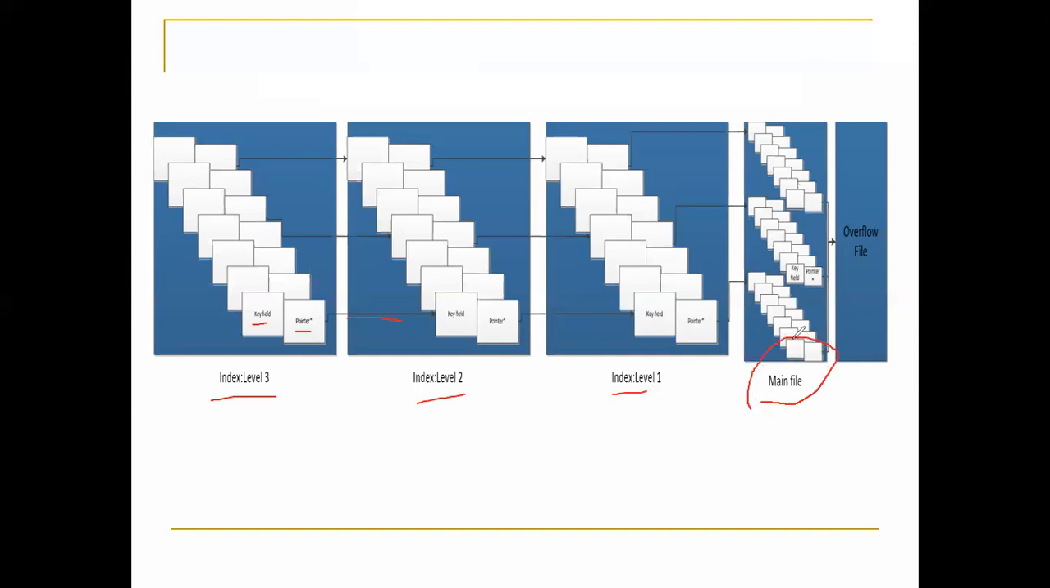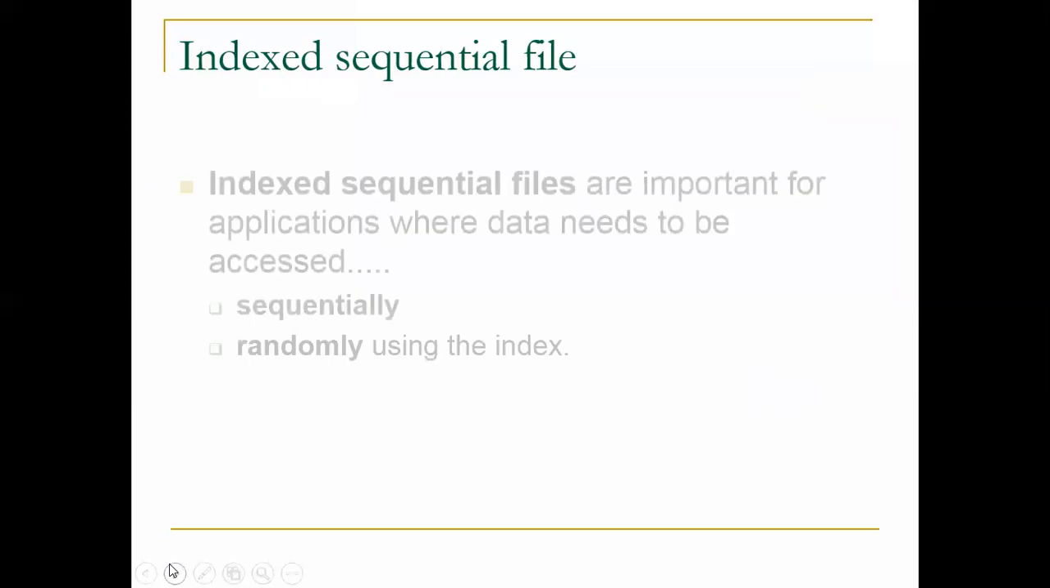Okay, in the master file, what we did is store all the records of the file. Okay, so all data is kept in the master file here. So this is the concept of what an index sequential file is. So I hope everyone is clear on this part.